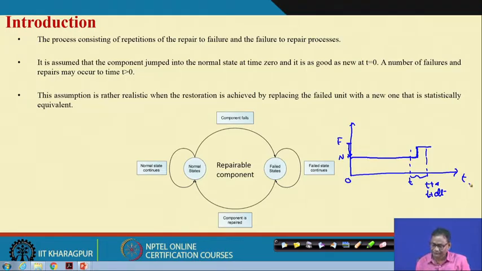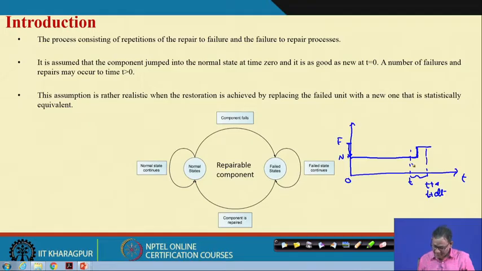That is what is given in the graphical representation here, and this is what is happening over time. I have told you earlier that in the failure process we have time to failure and then time to repair. So, both the things are combined here, failure to repair and again repair to failure, in one combined process.